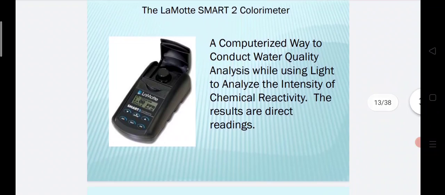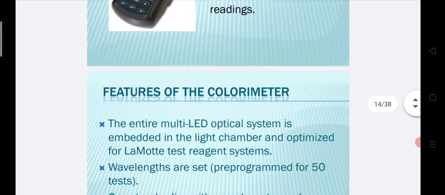The Lamotte Smart 2 colorimeter. A computerized way to conduct the water quality analysis, using light to analyze the intensity of chemical reactivity. The results are direct reading. In this method, the readings will be taken in a direct manner. Water is fed into this meter and the value will be displayed on a screen. So it is an easy method to analyze the water quality.